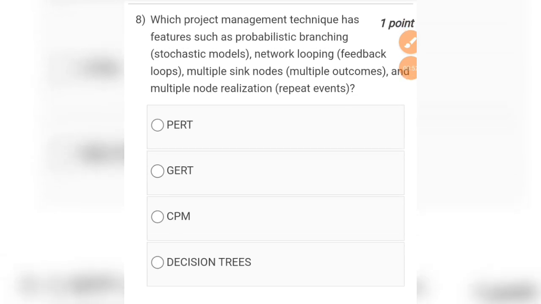Question number 8 is, which project management technique has features such as probabilistic branching, stochastic models, network looping, feedback loops, multiple sink nodes, multiple outcomes and multiple node realization repeat events? So options are PERT, GERT, CPM, decision trees. So the correct answer will be GERT.